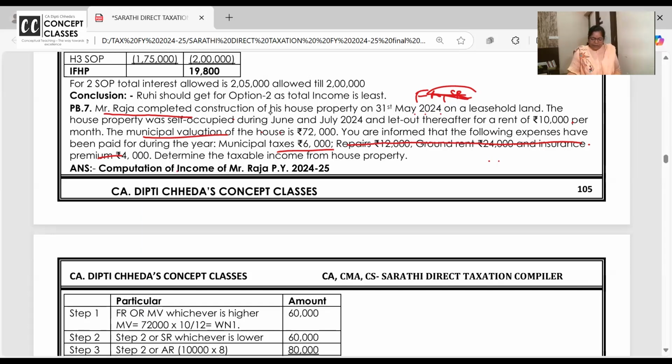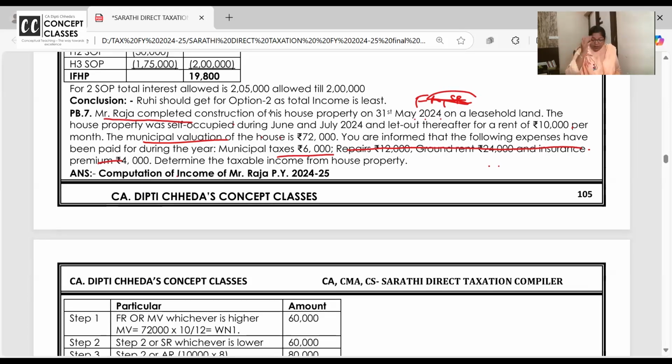Purposely, I'm taking up this problem. Here, construction of the property was only completed on 31st May. Property was born only on 31st May. उसके पहले तो property under construction थी. So then, can we take fair rent, municipal value, standard rent, all for 10 months? Anyone is having any doubt?